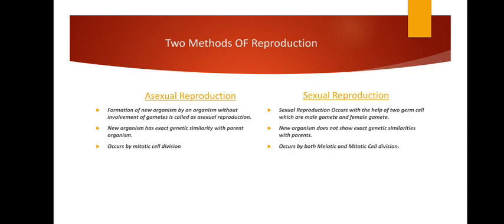This new organism will not be genetically exactly similar to the parent. For example, you must not be looking exactly like your parents, you will be somewhat similar to your parents but not exactly similar, because during the cell cycle there are certain genetic changes which take place, which we will see when we study the cell cycle. In case of sexual reproduction, both cell divisions, that is meiotic and mitotic cell division, will occur. Followed? So I hope both the types of reproduction are clear to everyone.